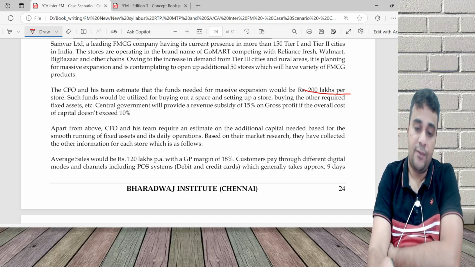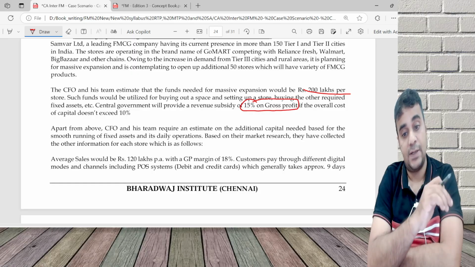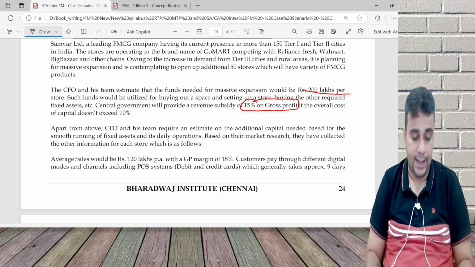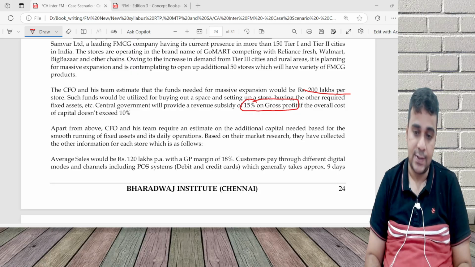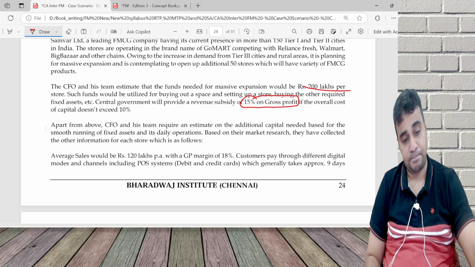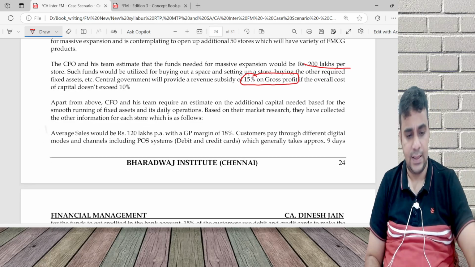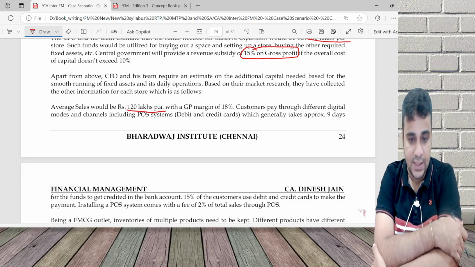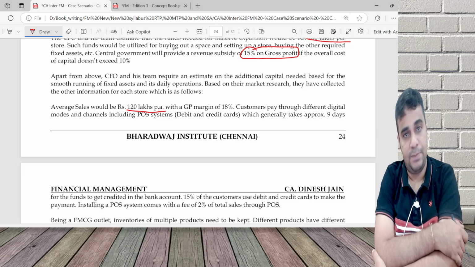Central government will give a revenue subsidy of 15% on GP. The subsidy is 15% of our GP if the cost of capital does not exceed 10%. Apart from the above, all other data: average sales will be 120 lakhs per annum with a GP margin of 18%. Customers pay through different digital modes and channels, including POS systems, which generally takes approximately 9 days for the funds to be credited.